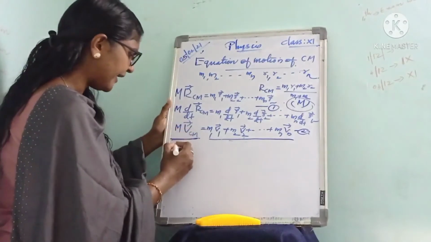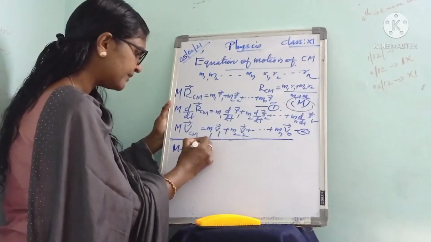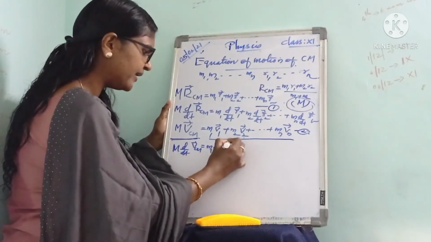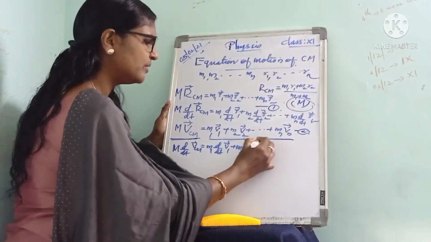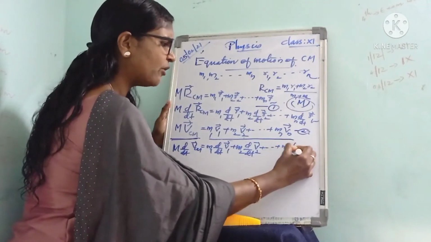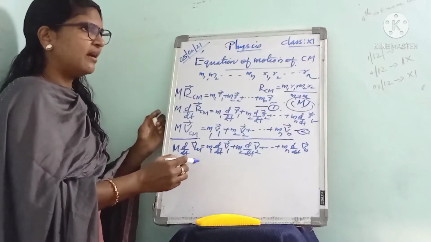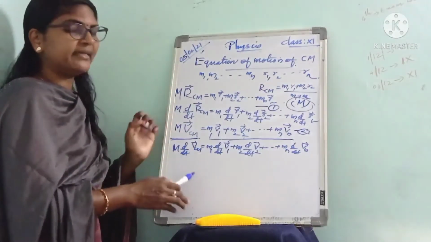So we got m into d by dt of v_CM is equal to m1 into d by dt of v1 plus m2 into d by dt of v2 plus etc. up to mn into d by dt of vn. So here we differentiated velocity with respect to time.